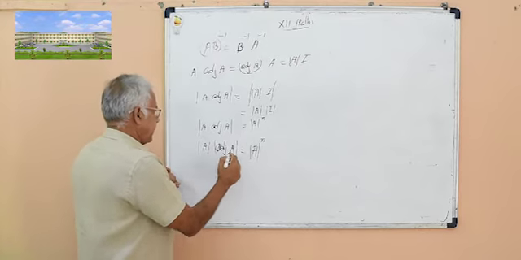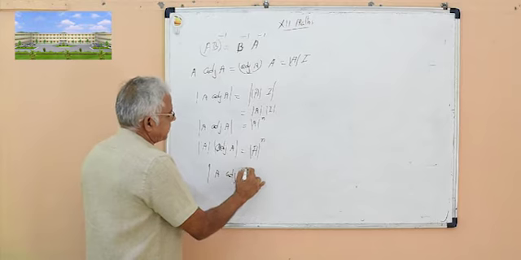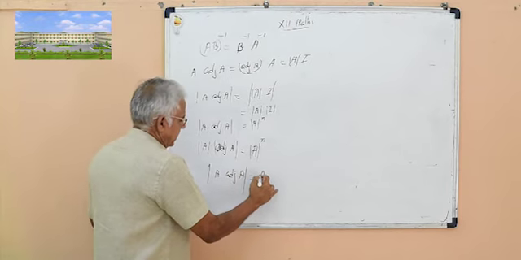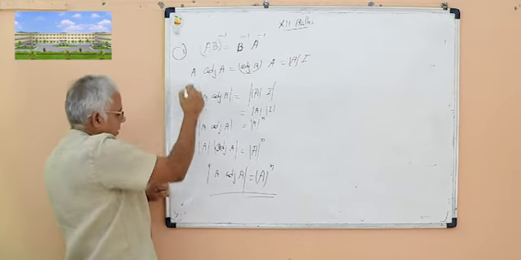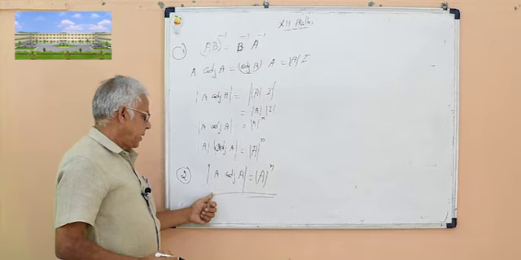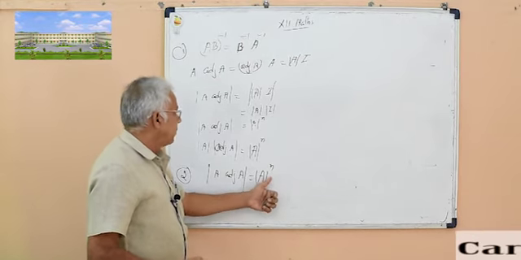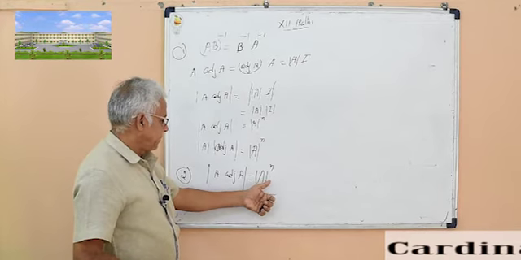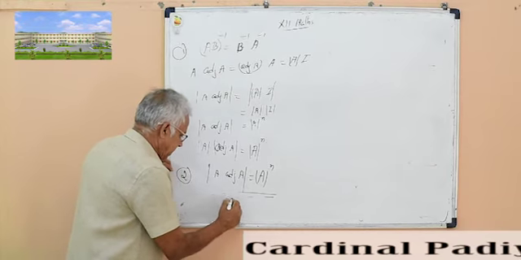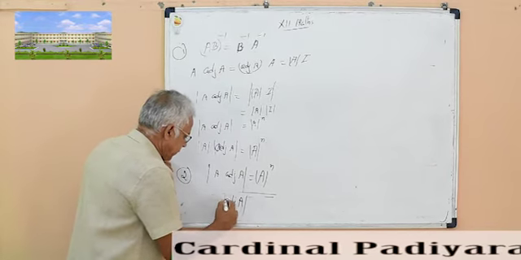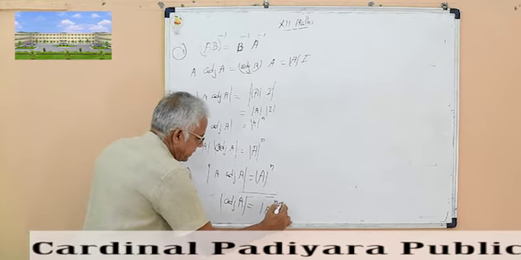Therefore, determinant of A into adj A is equal to determinant of A raised to n. First result. Second: determinant of A into adj A is equal to determinant of A the whole raised to n. Again, determinant of adjoint of A is equal to determinant of A raised to n minus 1.